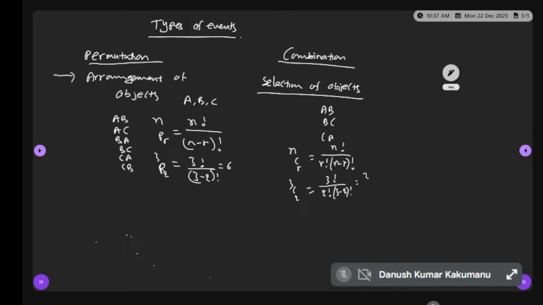How much is it? 3. Which one is greater? The number of permutations is greater than the combinations. But in our probability, we will use the combinations, not the permutations. Is it clear to all of you? Permutation was studied in aptitude also. Remember this: nCr and nPr.